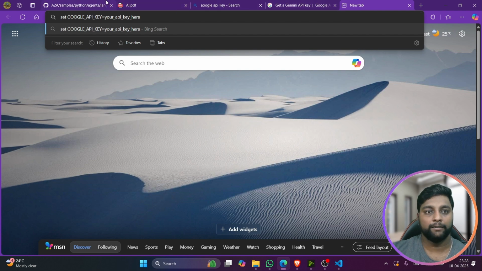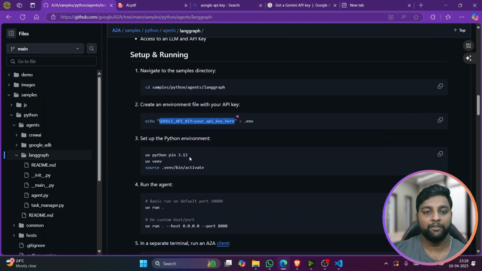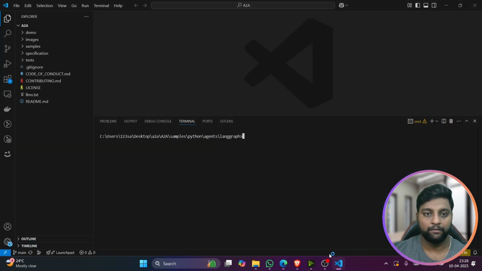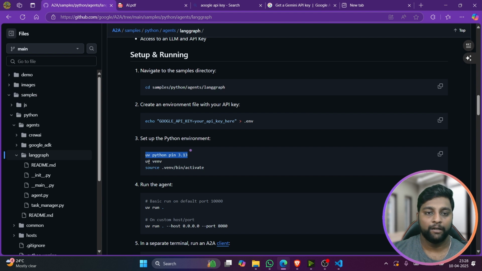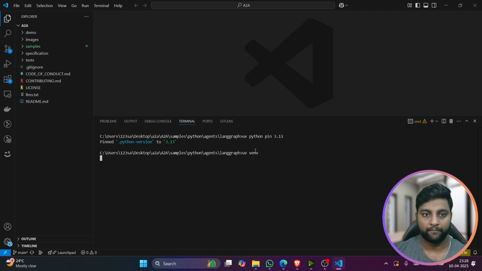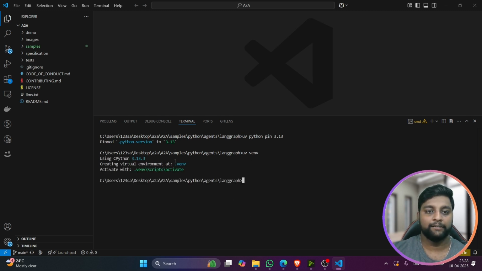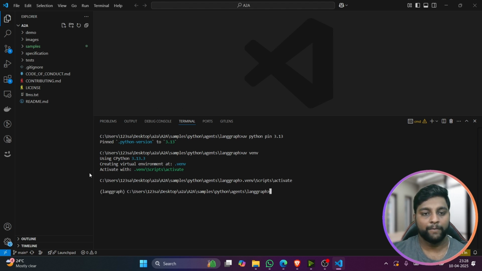Now let's go back. After this, we need to install uv python pin 3.13, so let's install this. It's been pinned to version 3.13, and now uv venv. Okay, it has created the venv, and we activate it with .venv activate. So yes, my environment has been activated here.